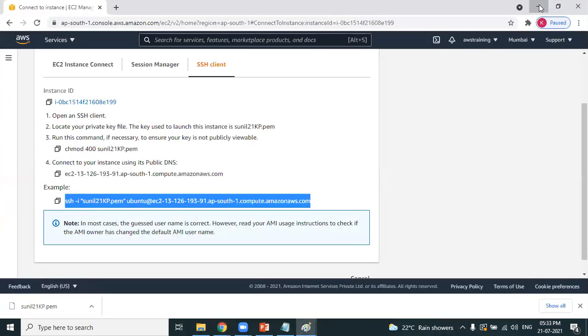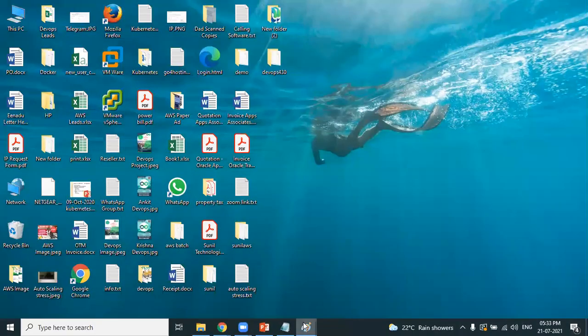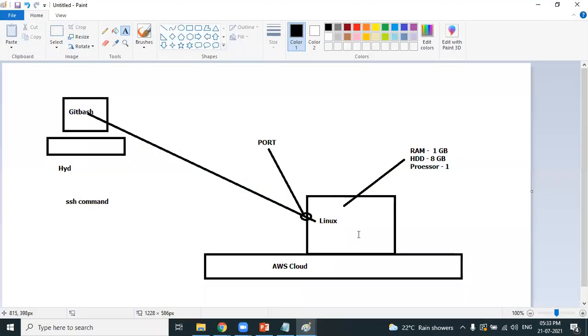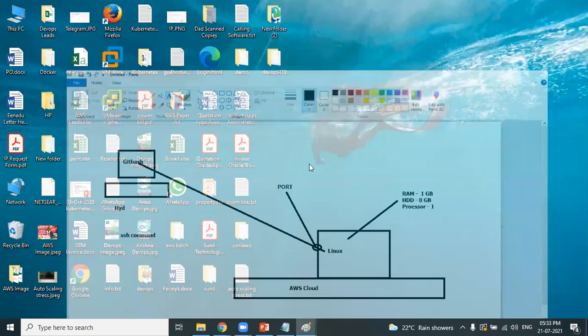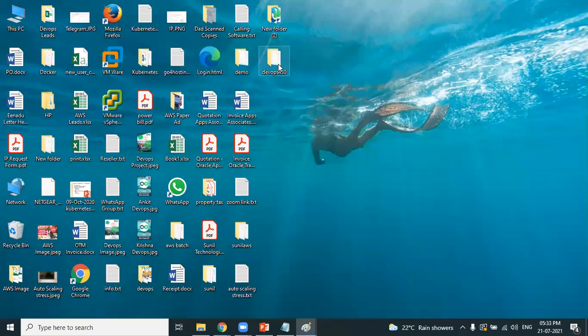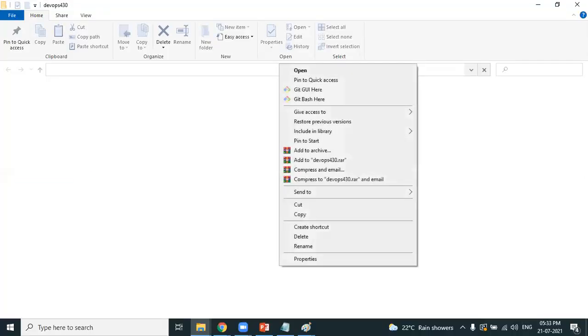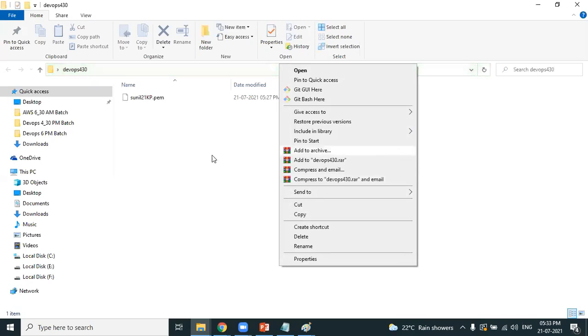Remember, when you created an AWS Linux machine, have you observed that when you completed creating the Linux machine, at the last it asks you to download a PEM file? So where did you download it? I think I have created a folder called DevOps 430 on the desktop. So in this particular folder, observe, the PEM file is now available.